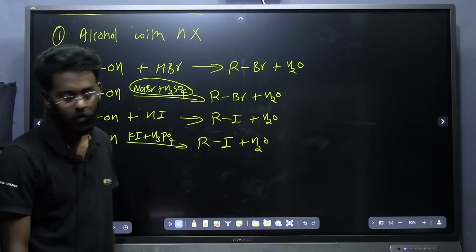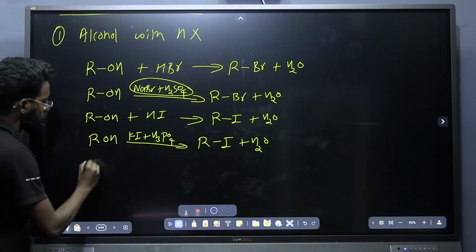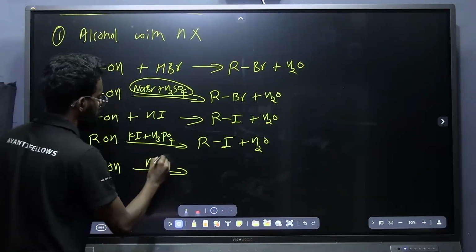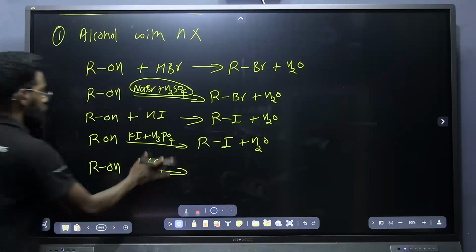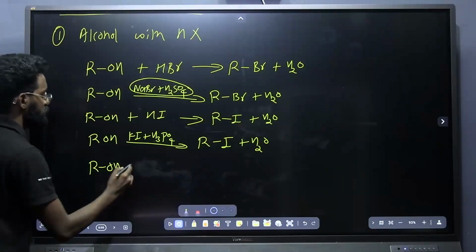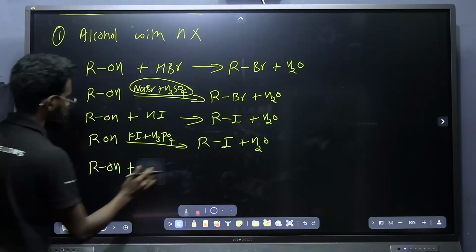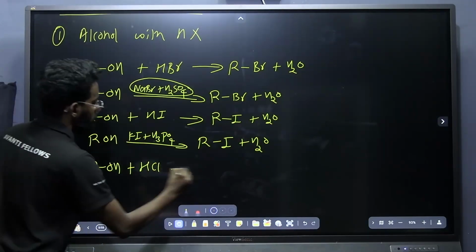Okay, shall I move? Have you got it? Now one more point: ROH, which I am treating with HCl. If I am treating alcohol with HCl, what is the product we are getting?